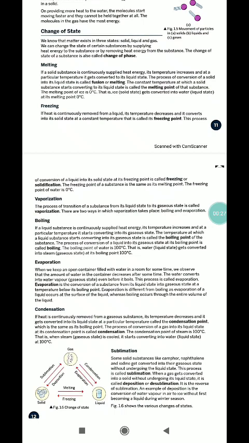Okay, now what is change of state? We know that matter exists in 3 states: solids, liquids and gases. We can change the state of certain substances by supplying heat energy to the substance or by removing heat energy from the substance. The change of state of a substance is also called the change of phase.